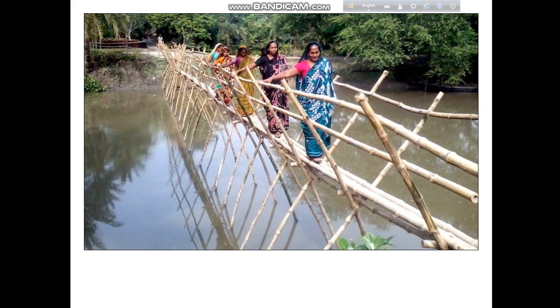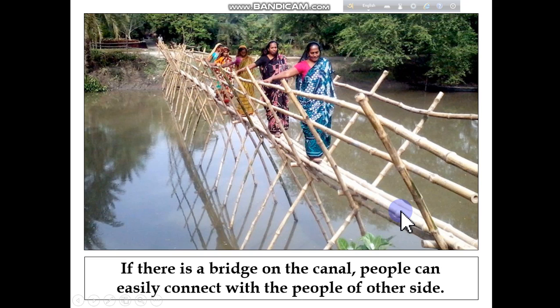Okay, now look at the picture. What do you see? There is a bridge. Why is it necessary? You can see if there is a bridge on the canal, people can easily connect with the people of the other side. So they are trying to cross the bridge or cross the pond or canal, whatever you say. They try to meet their relatives or reach their destination through this bridge. So